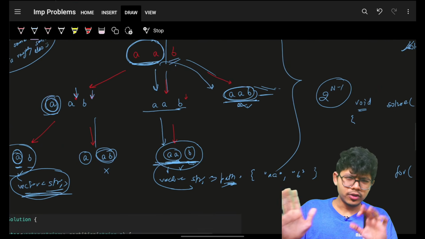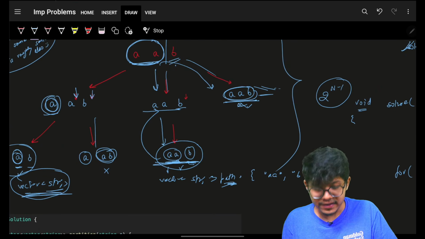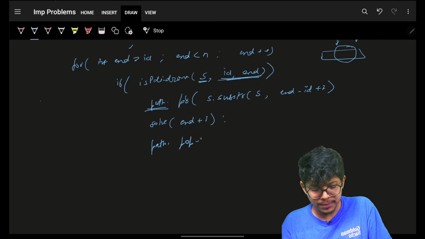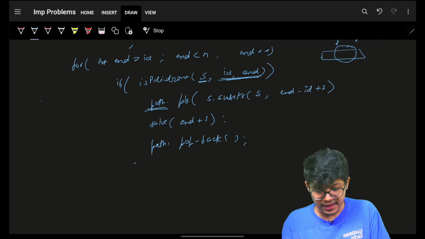Now we know that, okay, it's very sorted that when I will go up, I will simply remove that from my path. So I will simply remove that, which means simply a pop back, remove from the end, and that's it.